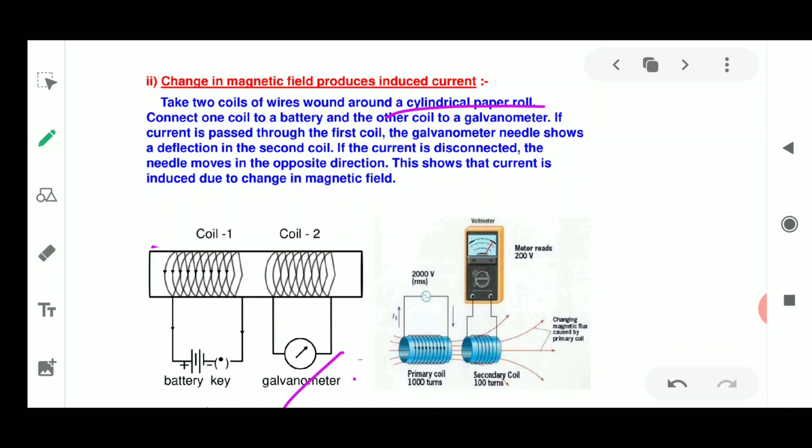So as the current in the first coil changes, the magnetic field associated with it also changes. Thus the magnetic field lines around the secondary coil also change. Hence the change in the magnetic field lines associated with the secondary coil causes an induced electric current in it. This process, by changing the magnetic field in one conductor, induces a current in another conductor, and is called electromagnetic induction.